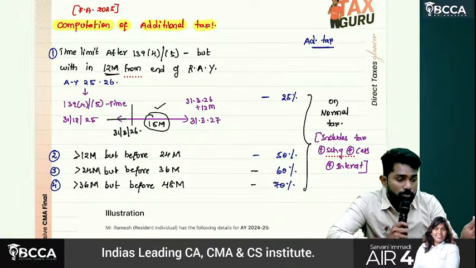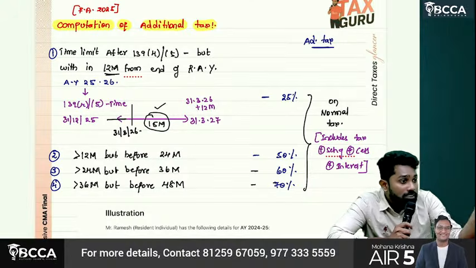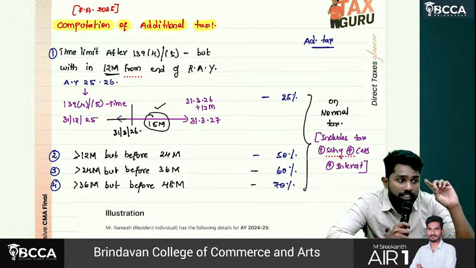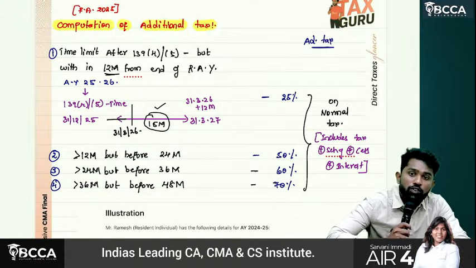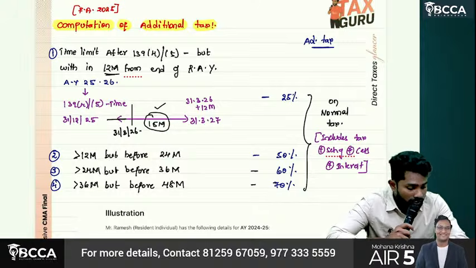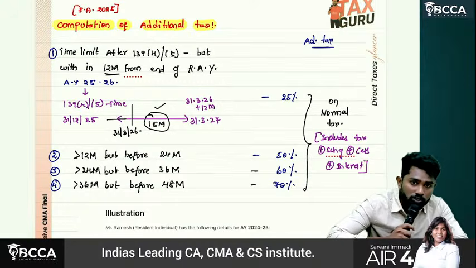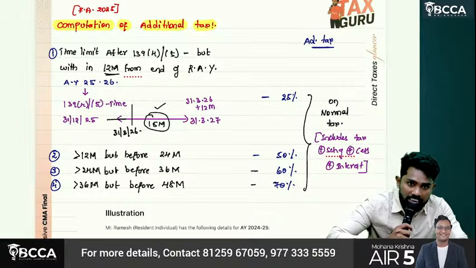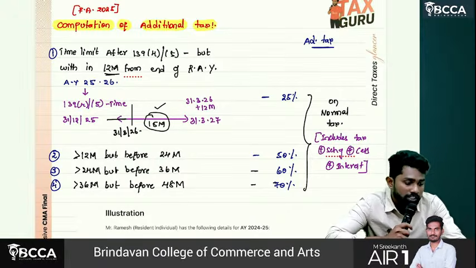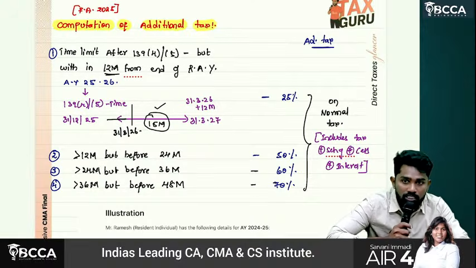In this period, if you have filed updated return, pay normal tax plus additional tax at a rate of 25% on normal tax. If it is between 12 and 24 months, then 50% on normal tax is the additional tax. Then between 24 to 36 months, 60% on normal tax. 36 to 48 months, then 70% of normal tax is the additional tax to be paid.